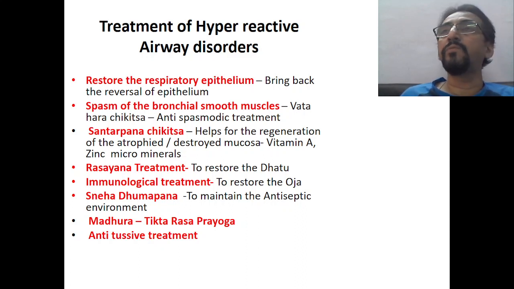Spasm of the bronchial smooth muscle. So we have got different drugs which are having antispasmodic action. Sympathomimetic and parasympathomimetic drugs are available in Ayurveda like Datura, that we will discuss later, Datura, Soma, etc. So that can be used to reverse the smooth muscle spasm.